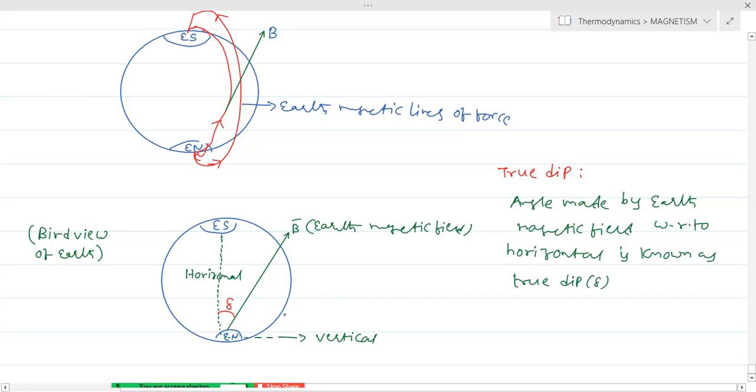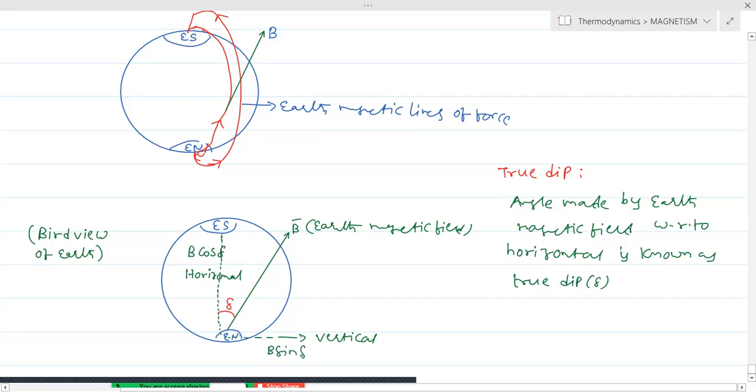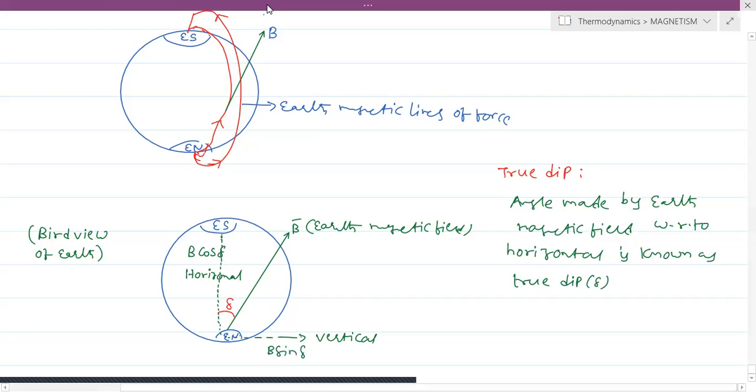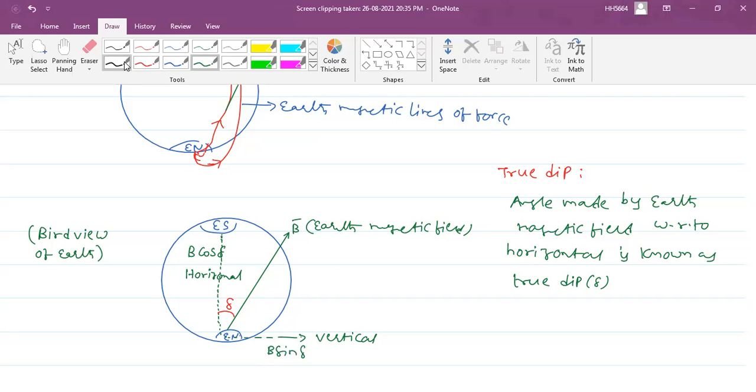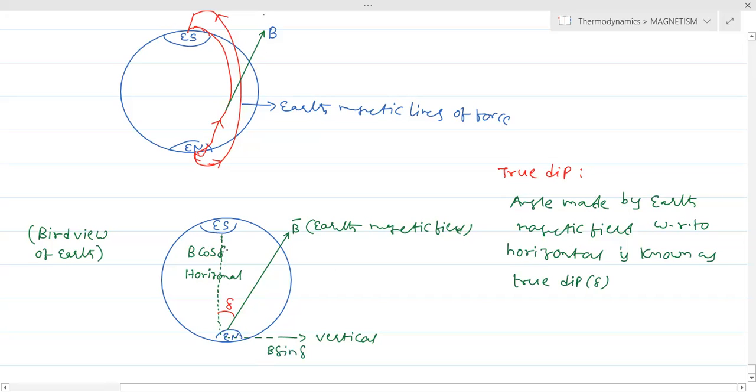So according to the components, on this side we have B cos delta, and on this side we have B sin delta. We are naming them as B cos delta equivalent to BH, and B sin delta equivalent to BV.